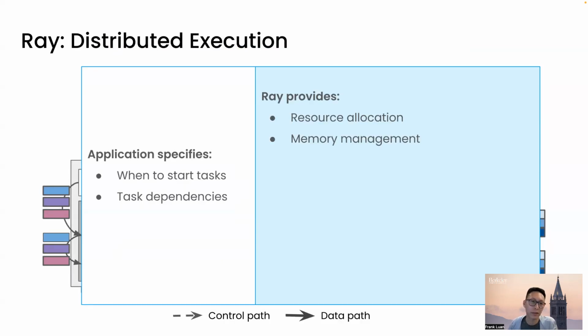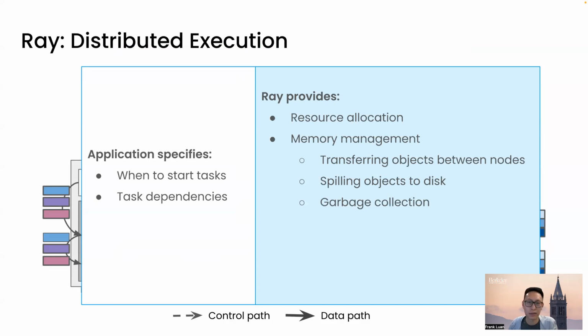It provides memory management that includes transferring objects between nodes through a network. It includes spilling objects to the disk, and involves garbage collection. Ray also implements pipelined I/O so that the network and disk I/O operations can overlap with task execution in order to maximize parallelism. Finally, Ray provides transparent fault tolerance through lineage reconstruction.